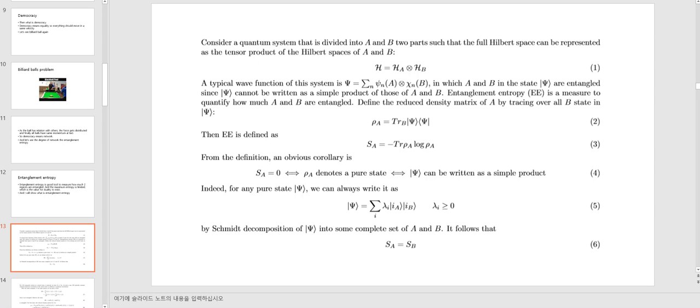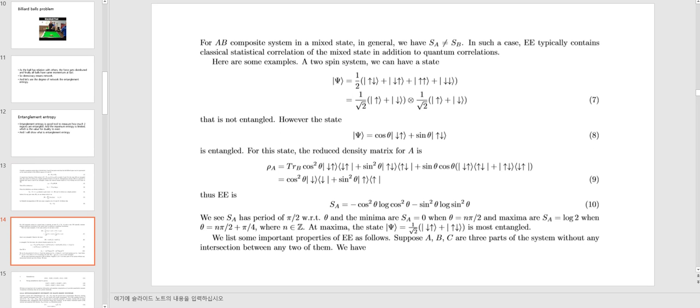Psi can be written as a simple product. Indeed, for any pure state, we can always write psi like this, by Schmidt decomposition of psi into some complete set of A and B. It follows that S_A is S_B. For an AB composite system in a mixed state, in general we have S_A is not S_B.